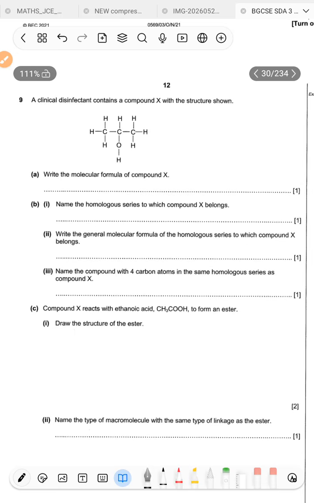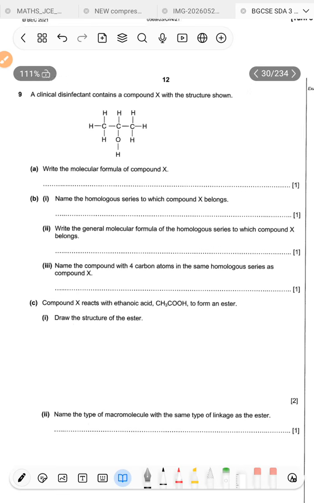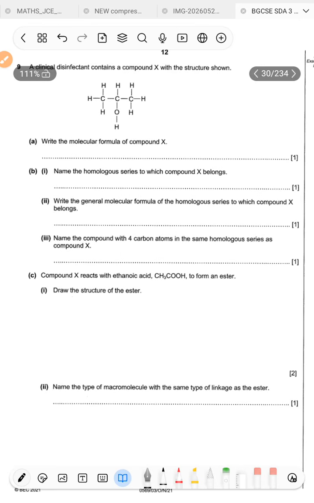Question 9 says a clinical disinfectant contains a compound X with the structure shown below. Write the molecular formula of compound X. So now this is carbon chemistry. There is a system in which we write these things.